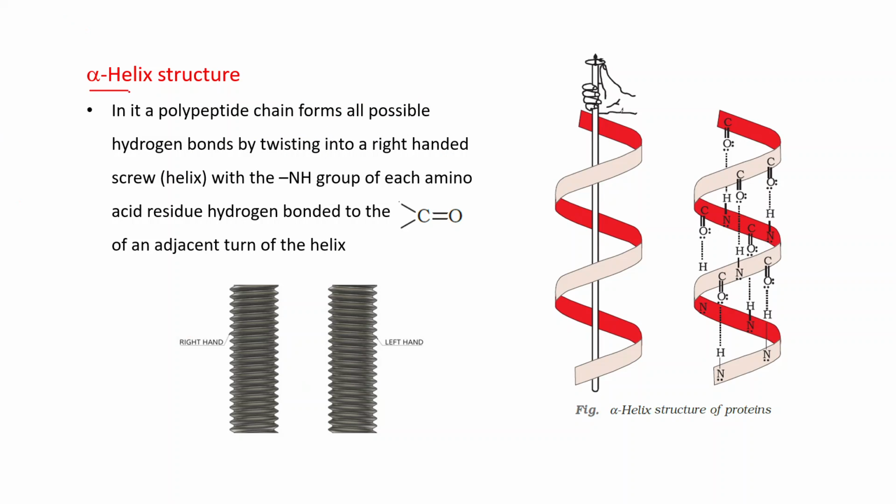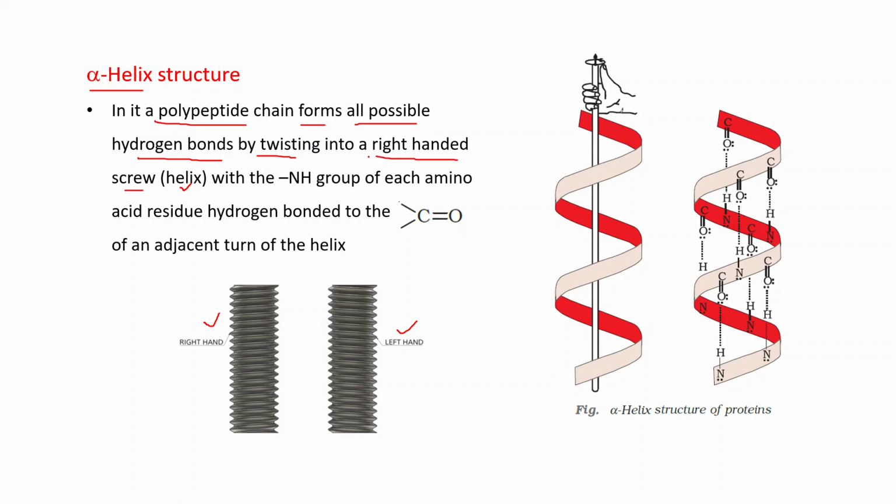Now first come to alpha helix structure. In it, a polypeptide chain forms all possible hydrogen bonds by twisting into a right-handed screw, that is helix. Just see, this is a right-hand screw and this is a left-hand screw. You can see the difference between these two from these diagrams.